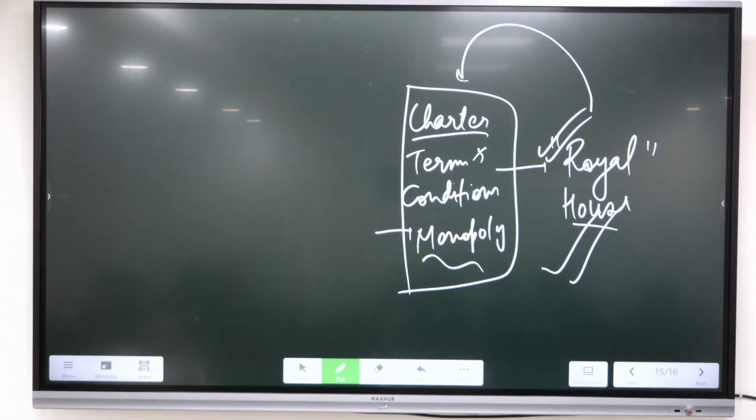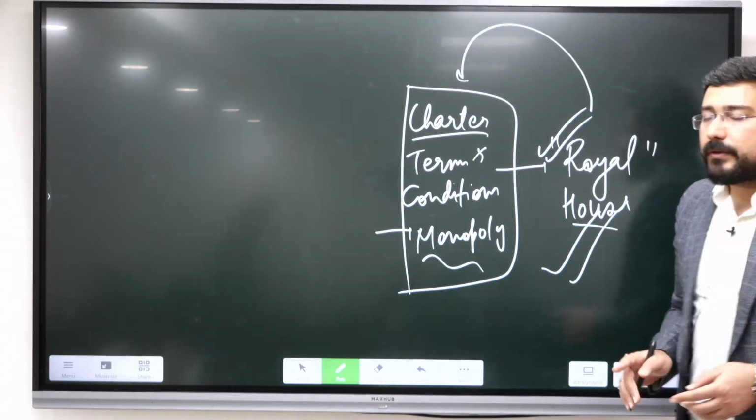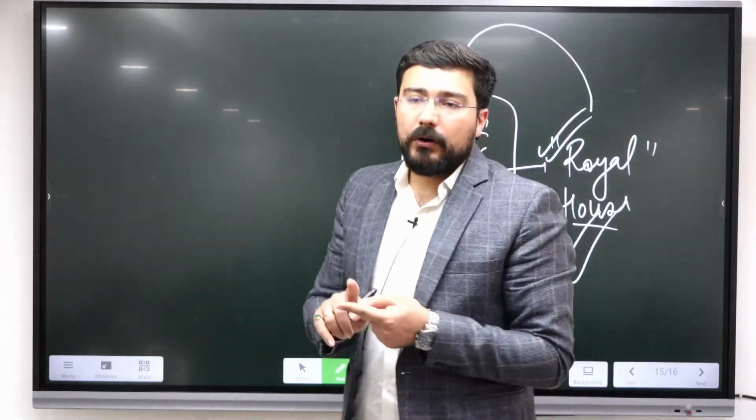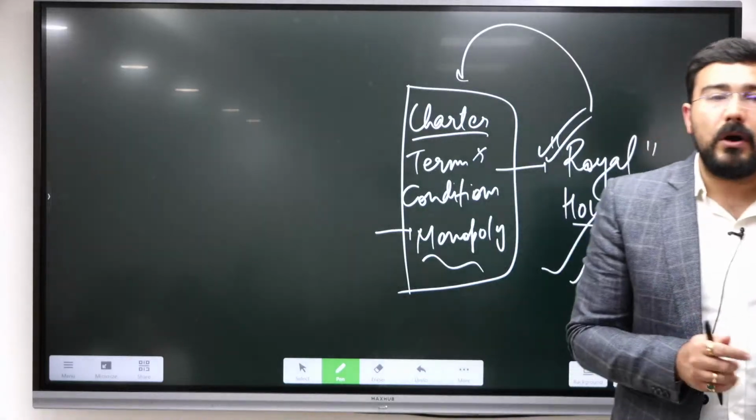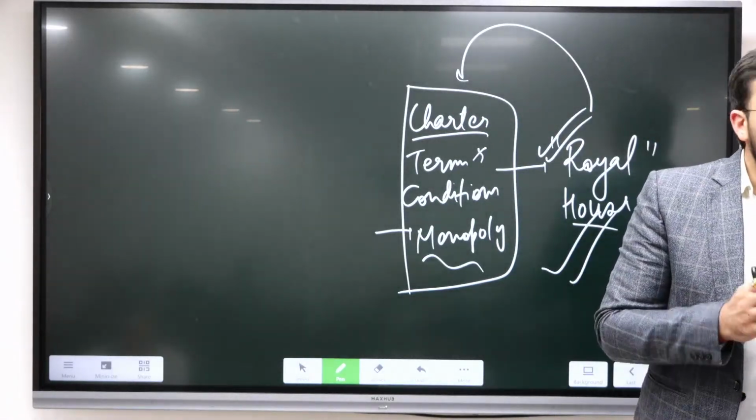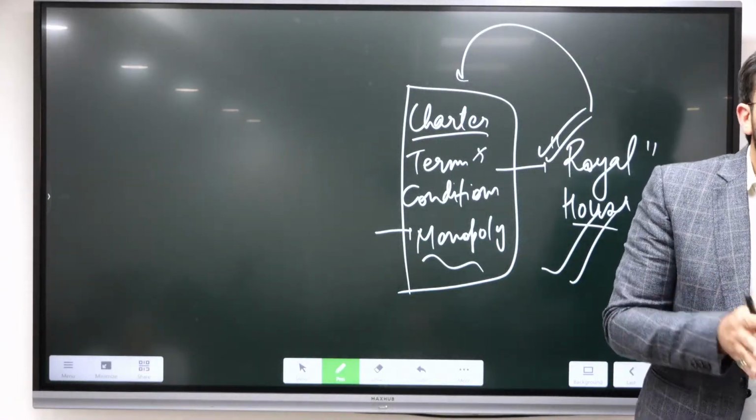Just read pages number 9 and 10, which cover the various French factories, the relation with the natives, and the reasons why they wanted to create a territorial empire for themselves. Okay, because if we see the case of the Portuguese or the Dutch, how they were going to create a territorial empire was not that clear.